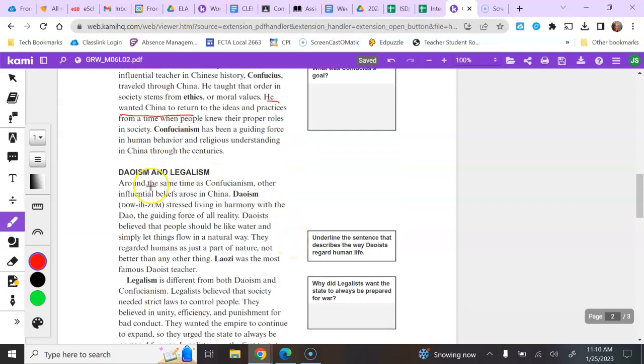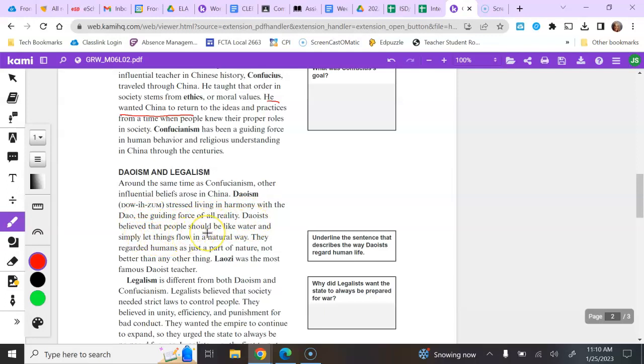The next section is on Taoism and legalism. And the first thing you're going to do is underline the sentence that describes the way Taoists regard human life. Around the same time as Confucianism, other influential beliefs arose in China. Taoism stressed living in harmony with the Tao, the guiding force of all reality.